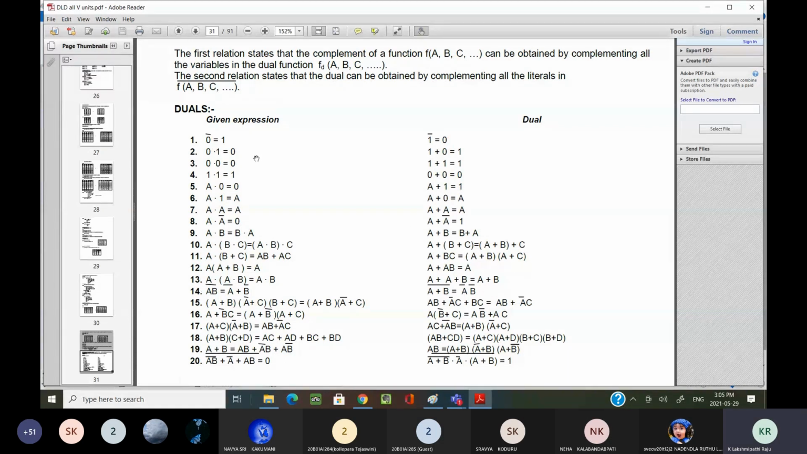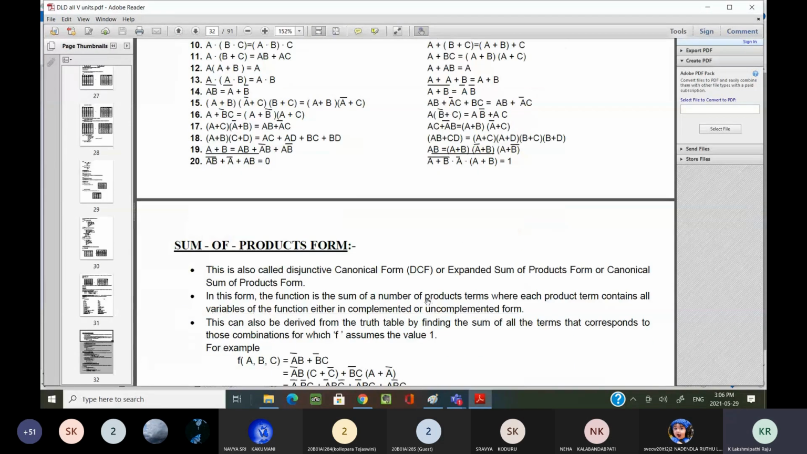If you know the left side postulates, the part A postulates, there is no need to remember the part B postulates. If you replace all the plus operators with the dot operator and the dot operator with plus, and if you replace all the identity elements, then you are going to get the other side. I hope you are getting my point now.